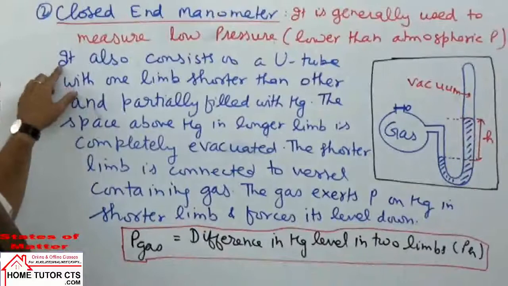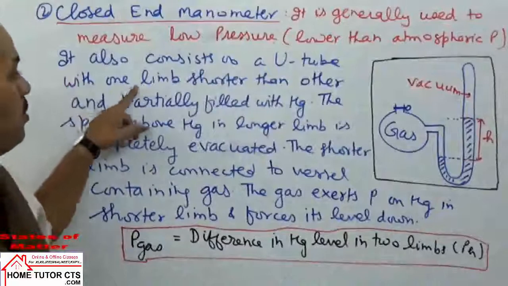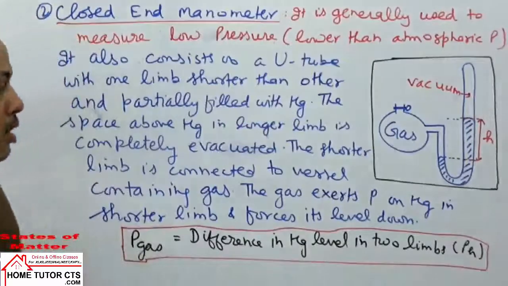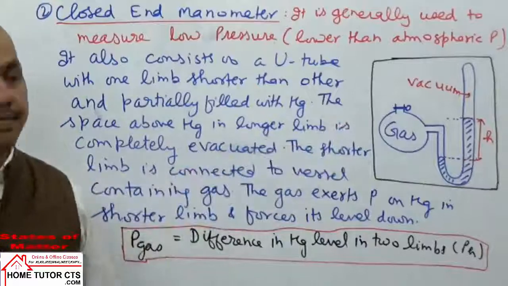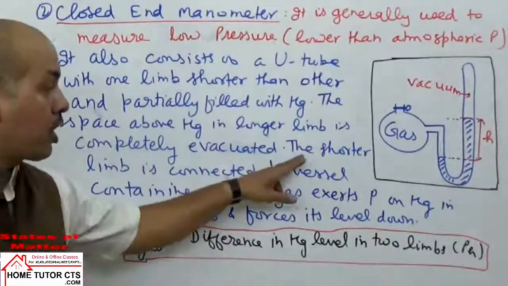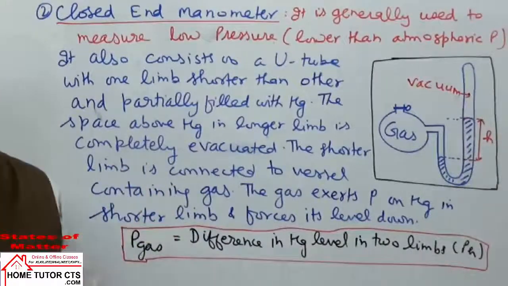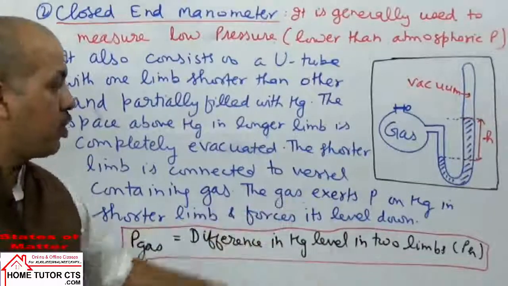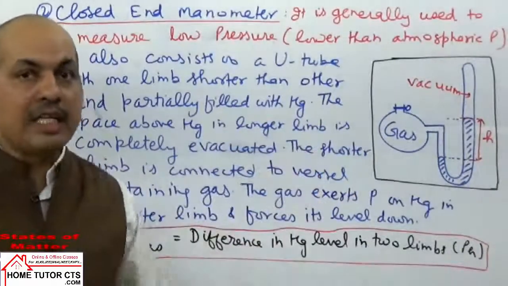So what is written in this? It also consists of a U tube with one limb shorter than the other and partially filled with mercury. The space above mercury in the longer limb is completely evacuated, vacant, vacuum. The shorter limb is connected to the vessel containing the gas. What happens then? The gas will push the mercury. The gas will exert pressure on the mercury in the shorter limb and forces its level to decrease.